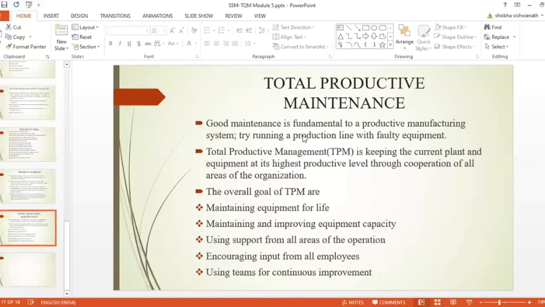And safety, health, and environment will ensure zero accidents, zero damage to the maintenance and effectively.